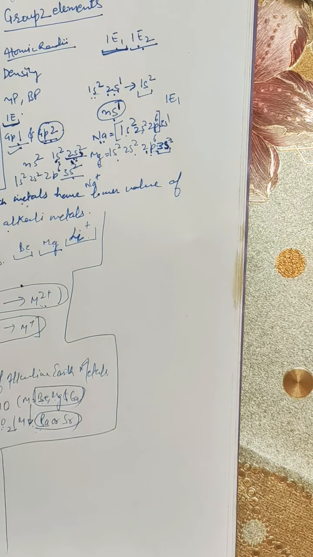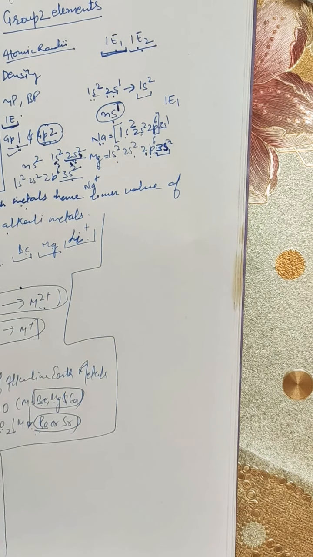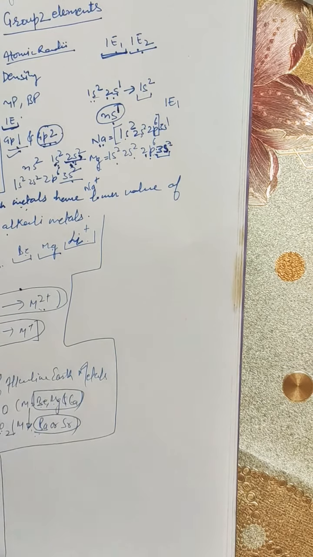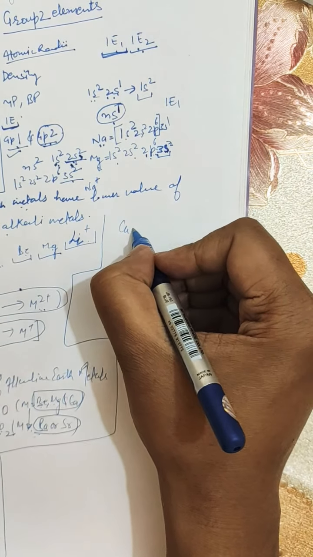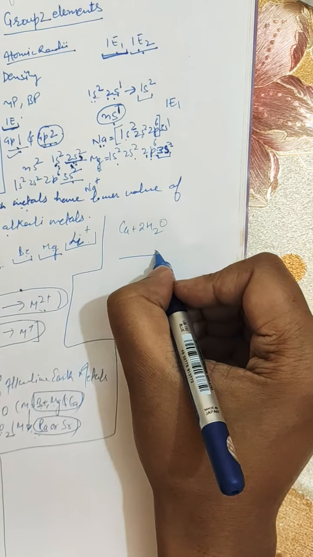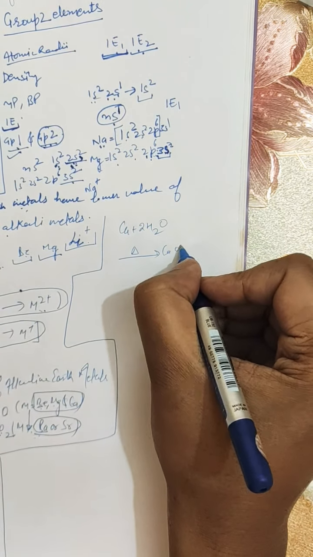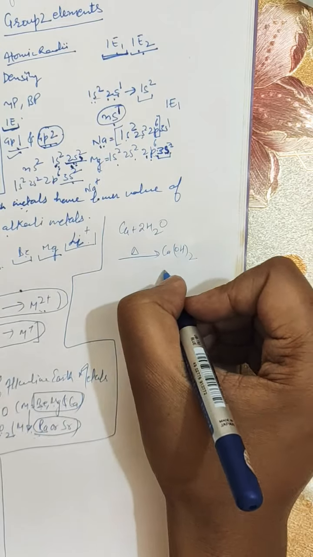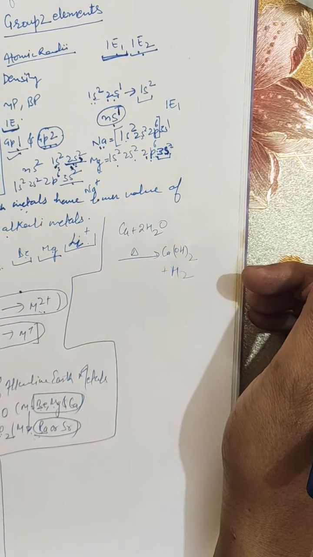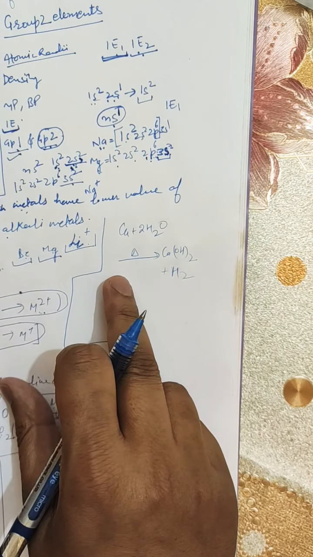The alkaline earth metals have less tendency to react with water as compared to alkali metals. They combine with water slowly to form the hydroxides. That is, calcium plus 2H2O upon heating results in the formation of Ca(OH)2 plus H2. Similarly, magnesium will also react in this manner.